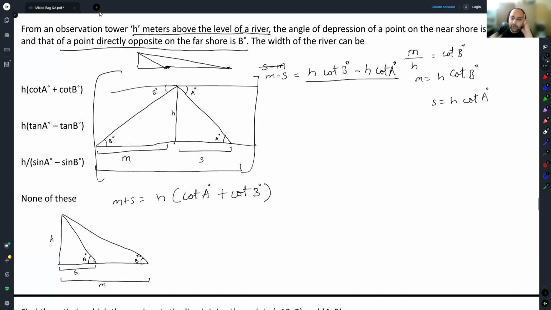If it was on the land, would you say it is this much above the level of water? If something is on land, do you say this is h meters above the level of river? No, no. This is unacceptable. This is the only acceptable case. This is done.